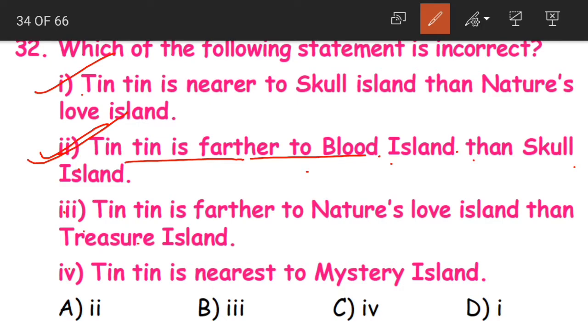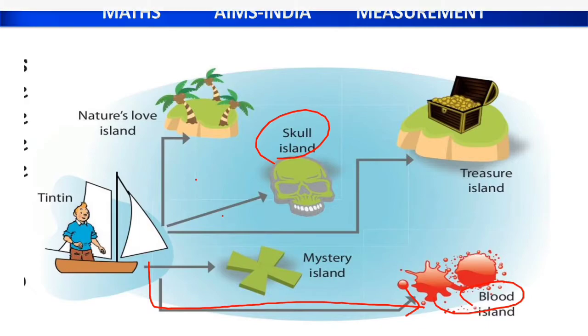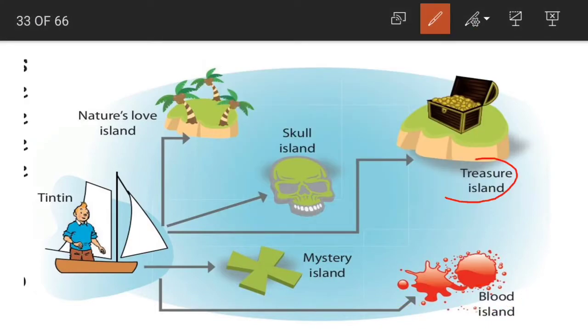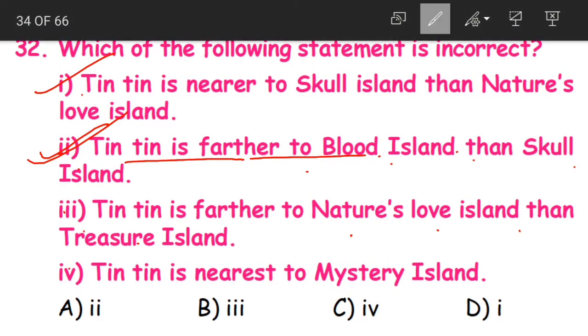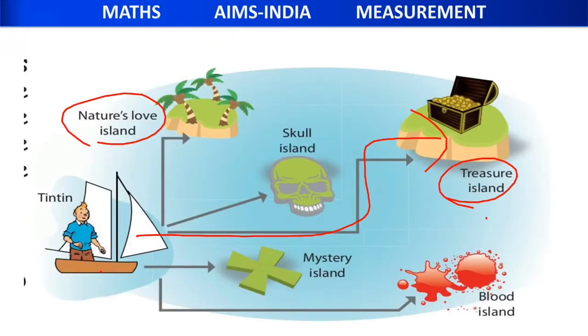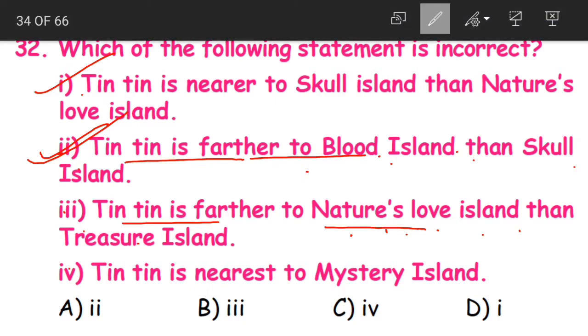Now statement 3. Tintin is farther to Nature's Love Island than Treasure Island. Now what are we talking about? Treasure Island and Nature's Love Island. Now Tintin is farther to which one? Far away from Treasure Island. Here the statement says that Tintin is farther to Nature's Love Island. Is this correct? See, Tintin is farther to Treasure Island but not to Nature's Love Island. So our statement 3 is the wrong statement.